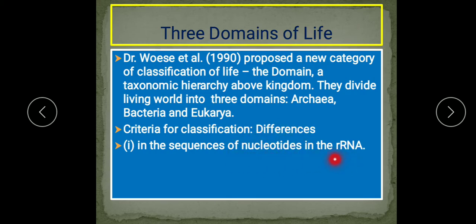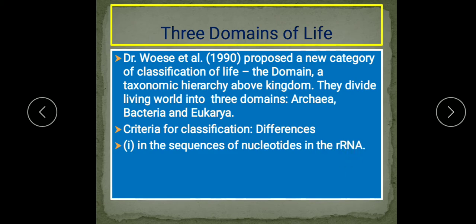Now you will see one more small r here, that is the ribosomal RNA. This r stands for ribosome. So this RNA, ribonucleic acid, is of three types: rRNA, mRNA and tRNA. rRNA are the ribosomal RNA. These RNA are associated with the ribosomes. They are the factory of protein synthesis.